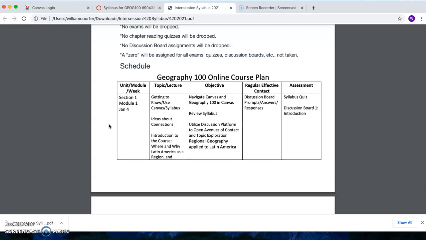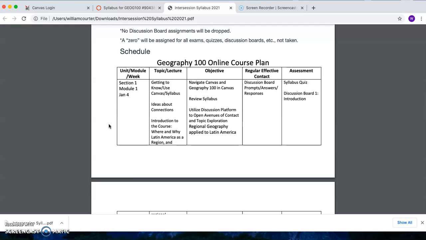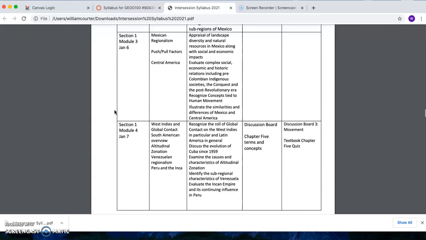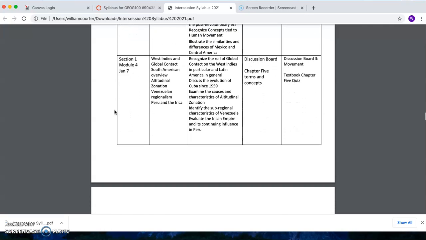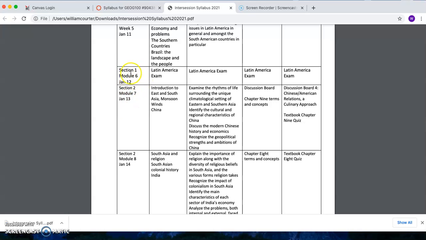Then you can see, if you go through here, this is the layout for the course. You can see Section 1, Module 1. Section 1 is Latin America. Module 1 is January 4th. Then you can see Module 2 and Module 3 and Module 4 and everything that's going to be required in each one of those. So for example, in Module 6, we have the Latin America exam straight across.